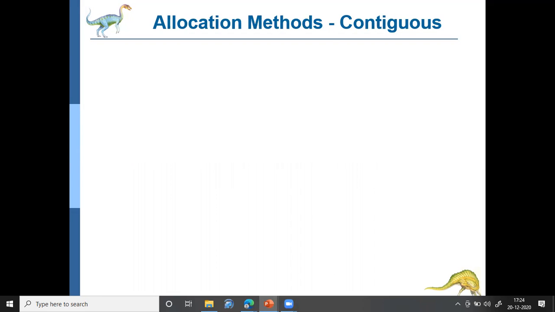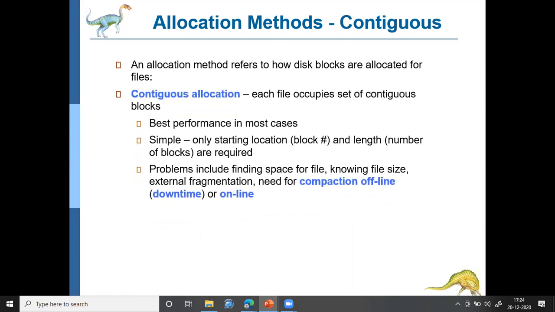Next we'll be discussing allocation methods. Here we'll be discussing how storage is allocated for files in the hard disk. First, we'll discuss contiguous allocation. It's a very simple technique. In contiguous allocation, the storage will be allocated in contiguous blocks.